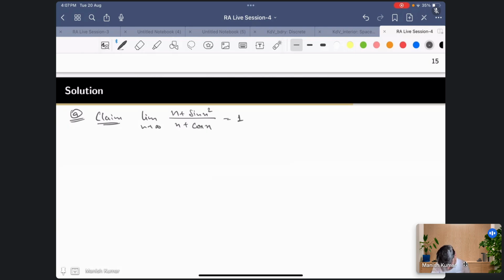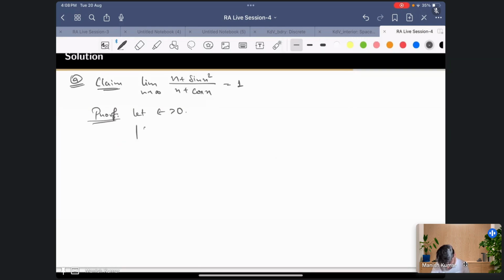And I'll prove this using the epsilon definition. So let epsilon be greater than 0. Now let us look at n plus sine n square upon n plus cos n, minus 1. This difference.